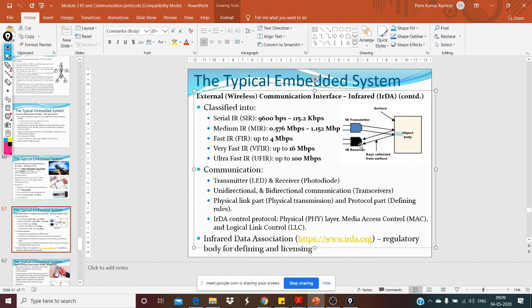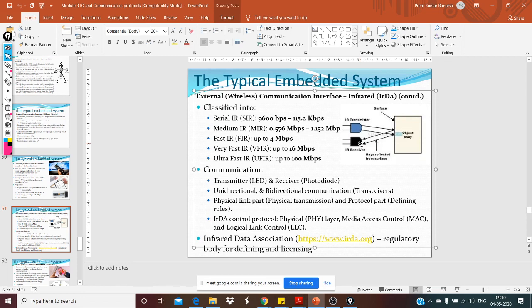It's a photodiode where the light is converted to electricity. If the device you're using is a transceiver, then both the transmitter and receiver will be on one device, and the transmitter transmits the infrared light, which bounces back from the object of interest and gets received by the receiver.